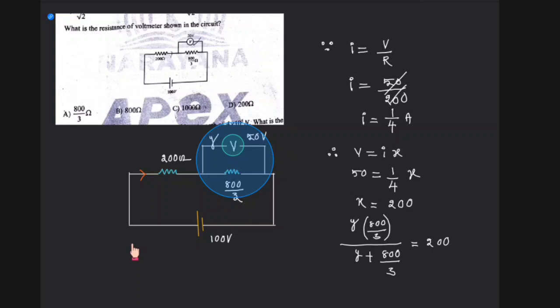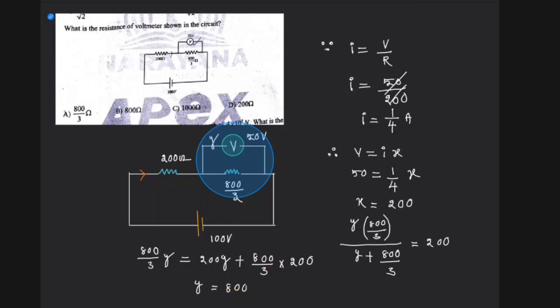So I could say 800/3 y is equal to 200 y plus 800/3 into 200, right? I'm just doing this cross multiplication. If I do that, I will get this y value as 800. So please do the calculation, right?